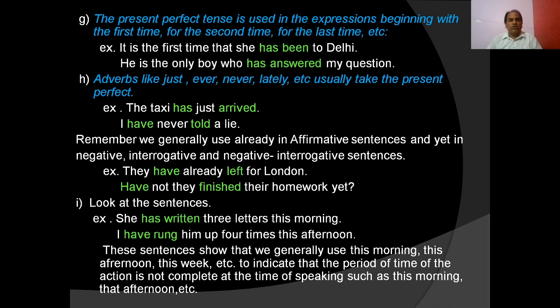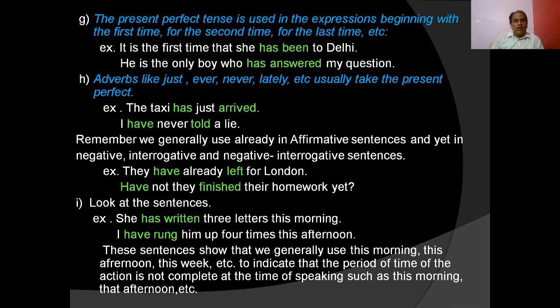He is the only boy who has answered my question. Adverbs like just, ever, never, already, lately usually take the present perfect. The taxi has just arrived. I have never told a lie. You see, remember we generally use already in affirmative sentences. But yet is used in negative or interrogative sentences. Example, they have already left for London, already used in an affirmative sentence. Have not they finished their homework yet? It is used in an interrogative negative sentence.